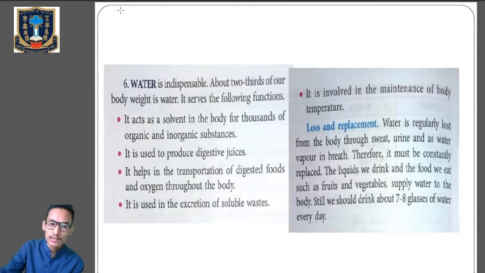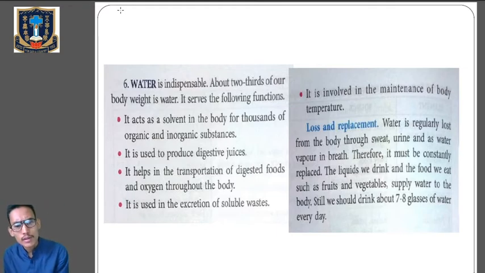Now next one is water, which is indispensable. About 2/3 of our body weight is water. Function of water: it acts as a solvent in the body for thousands of organic and inorganic substances.